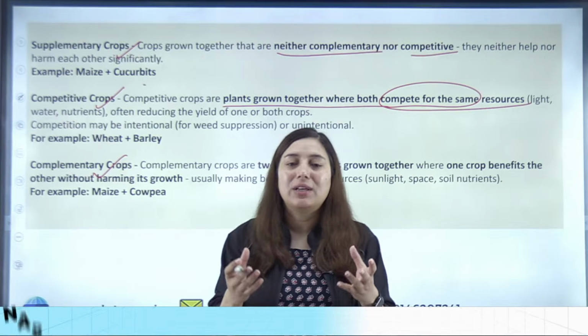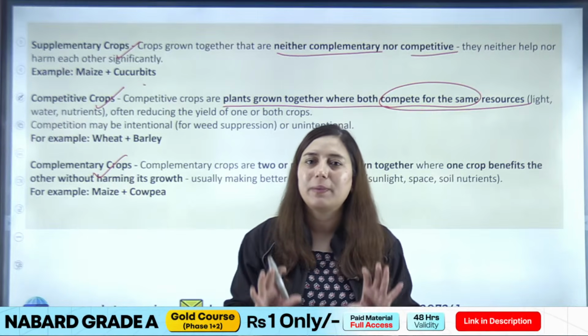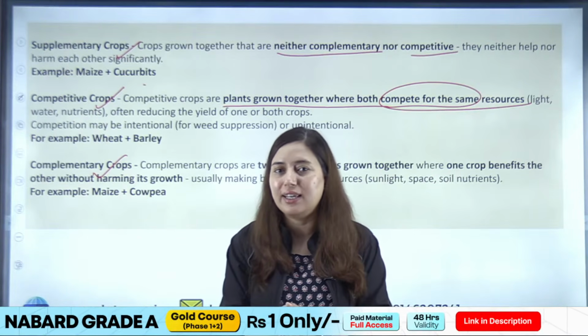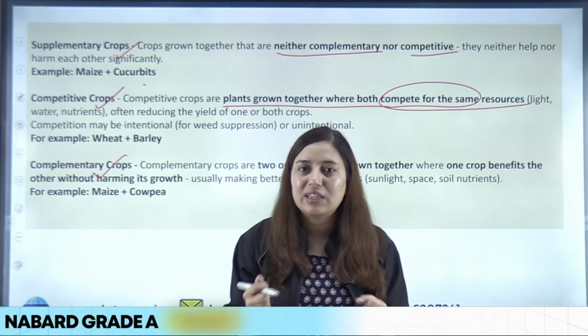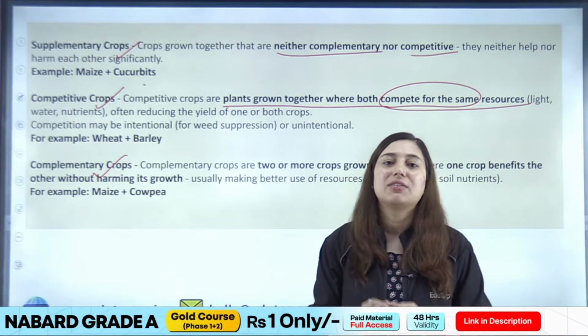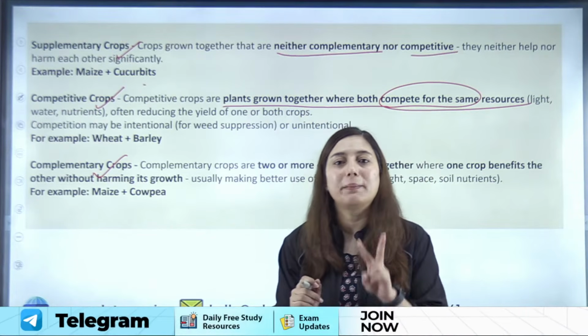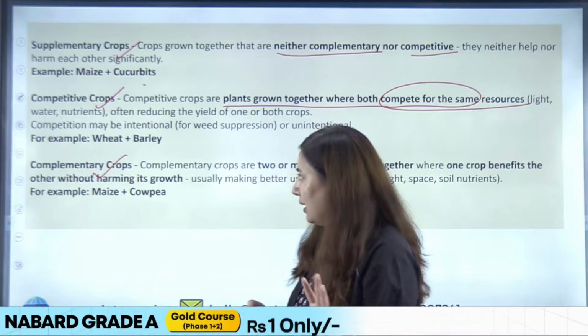Neither of them will be able to grow properly, right? तो उनमें से कोई भी क्रॉप अच्छे से फुल पोटेंशियल पे ग्रो नहीं करेगी, because they are utilizing their energy in competing with each other. So it is always advisable that farmers should never grow two competitive crops together, because that will lead to loss of yield.